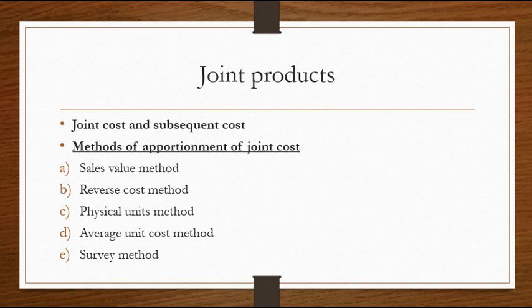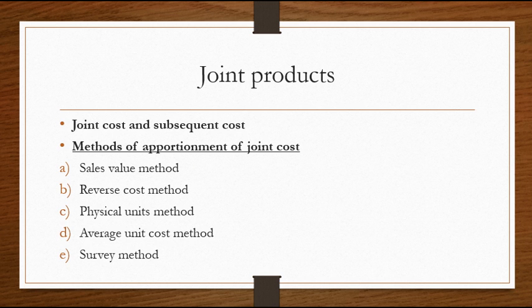Sales value is the selling price per unit multiplied by the production quantity, the number of units produced. Using the sales value, you apportion the joint cost to different products.